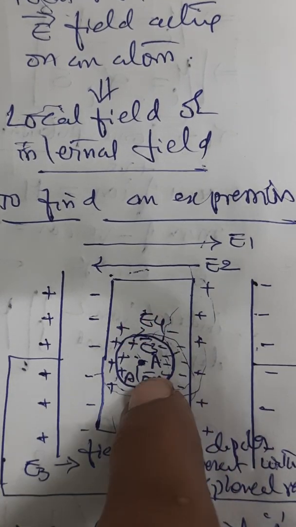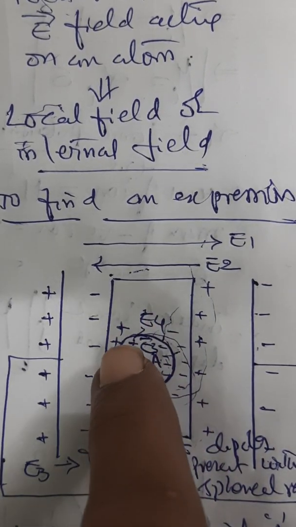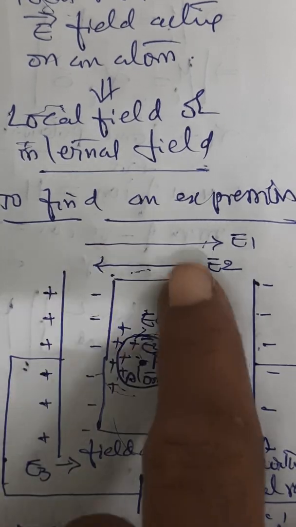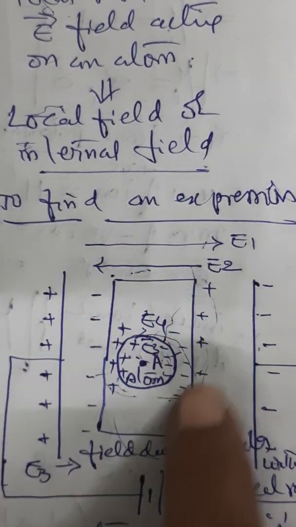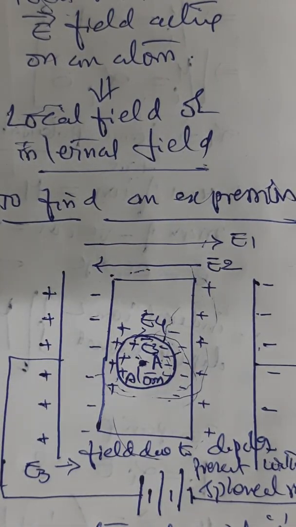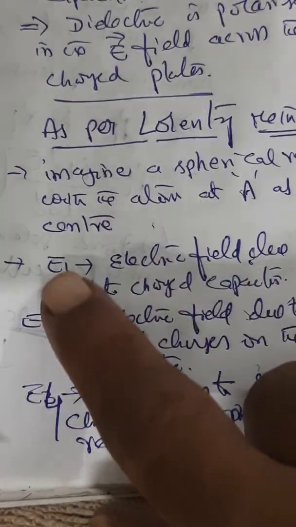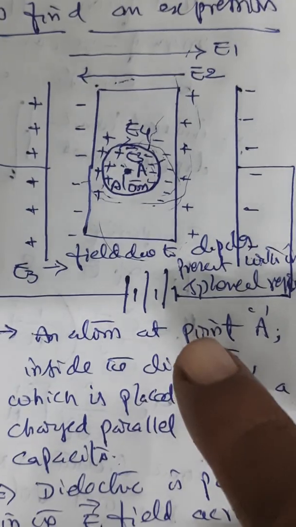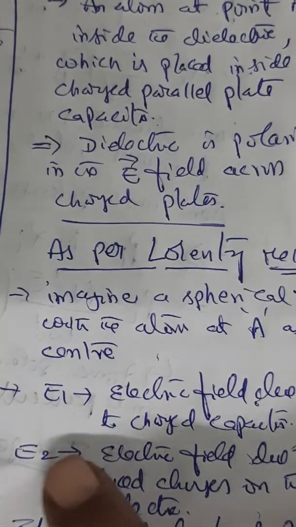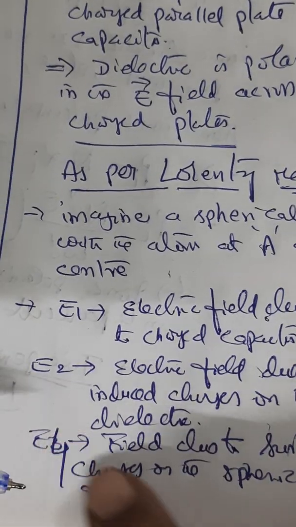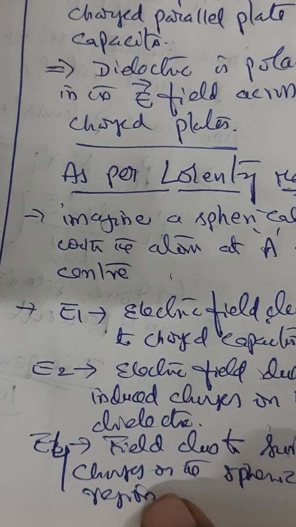The total electric field on an atom at a point A inside the dielectric is the sum of all four fields: E1, E2, E3 and E4. Now we will find the total electric field.